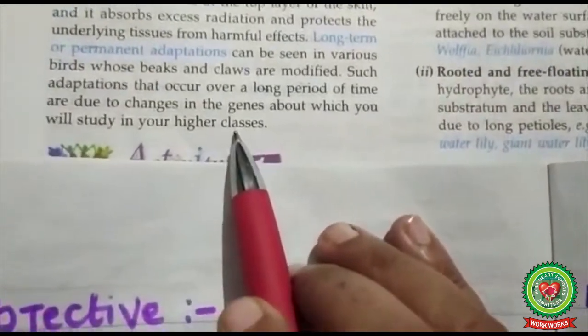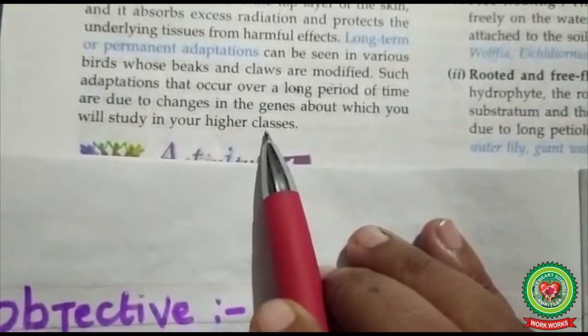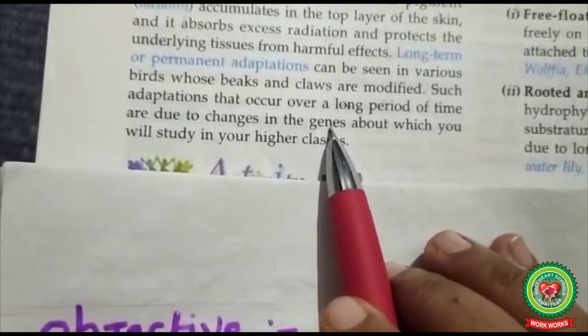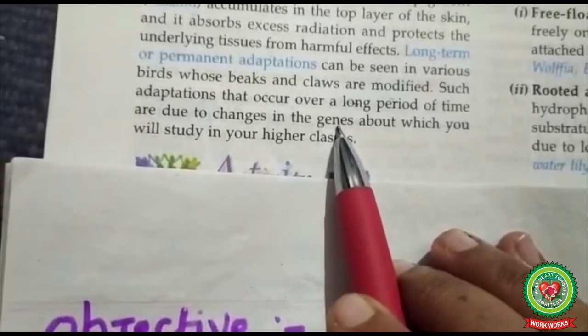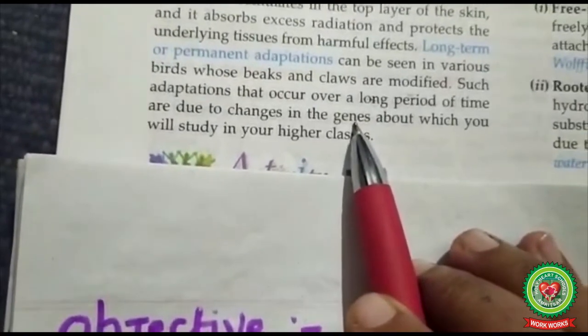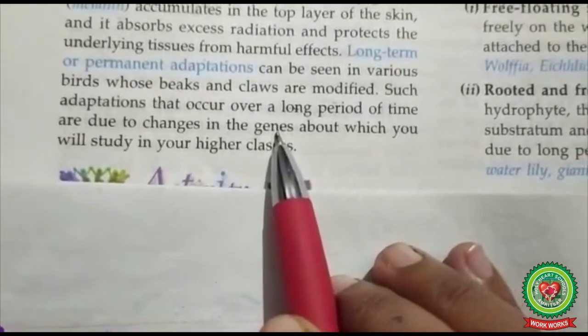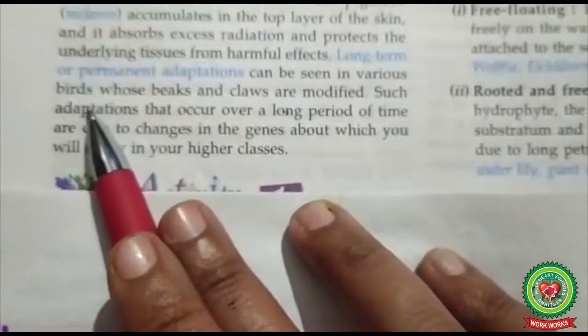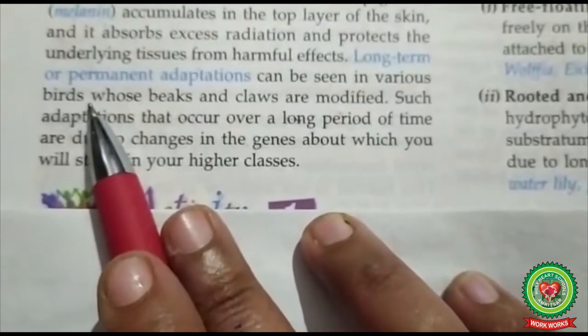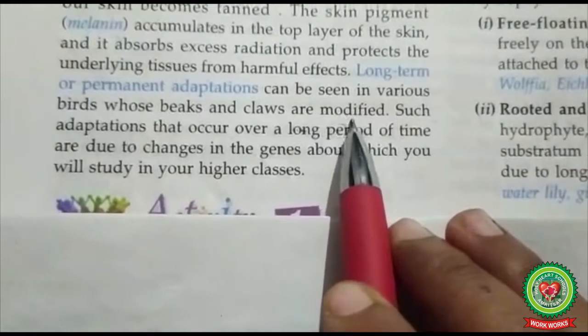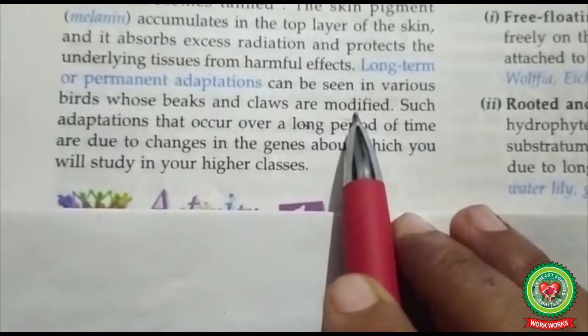In higher classes, you will understand the concept of genes. Genes first bring about certain changes according to which an organism can easily adapt to the particular environment. Here we are giving the example of birds. Birds have specific beaks and claws that help them to survive in different areas.